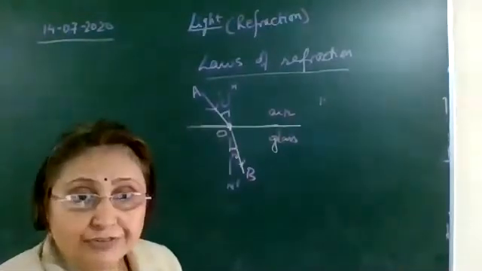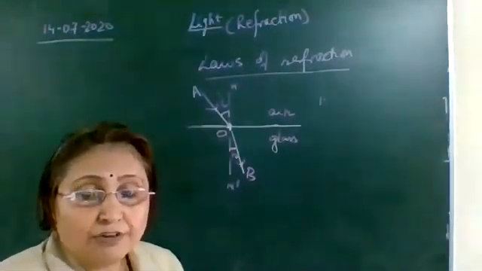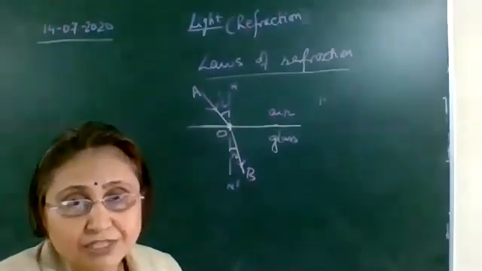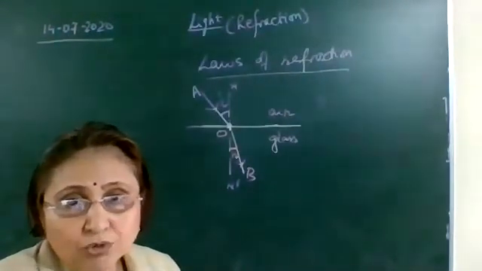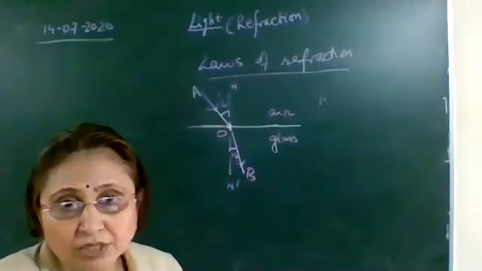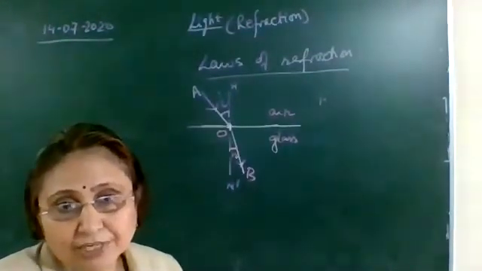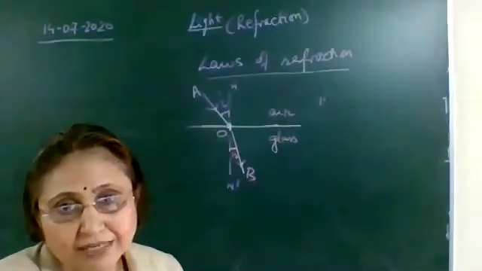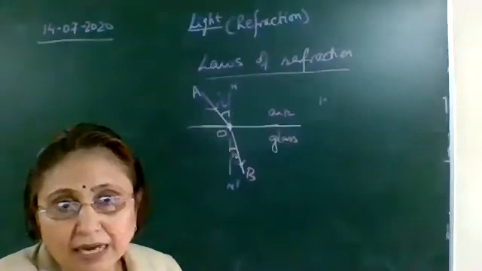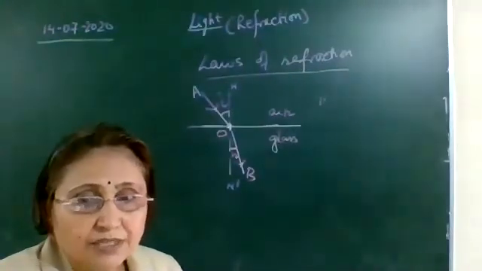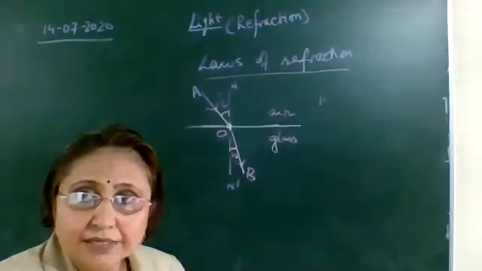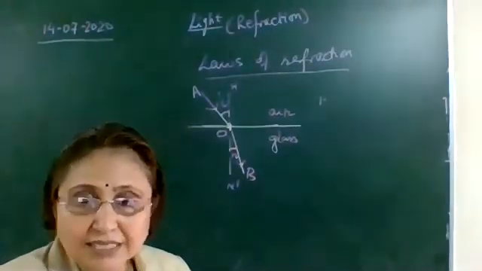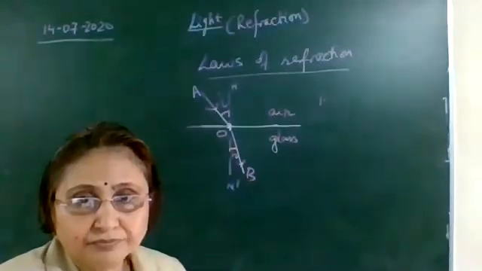Okay. Draw the figure. Ray of light, let it be going from air to glass, that is, rarer to denser medium. Here AO is the incident ray. O is called the point of incidence, and OB is called the refracted ray. Angle I is the angle of incidence, and here angle R is the angle of refraction.